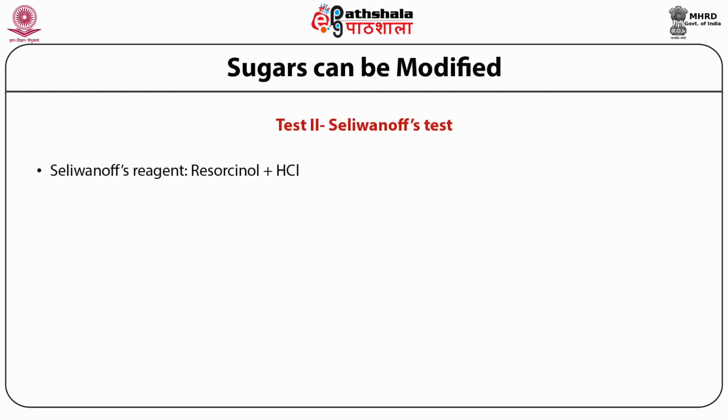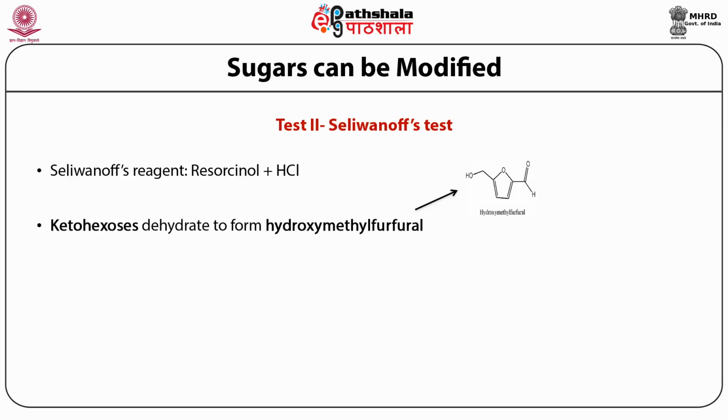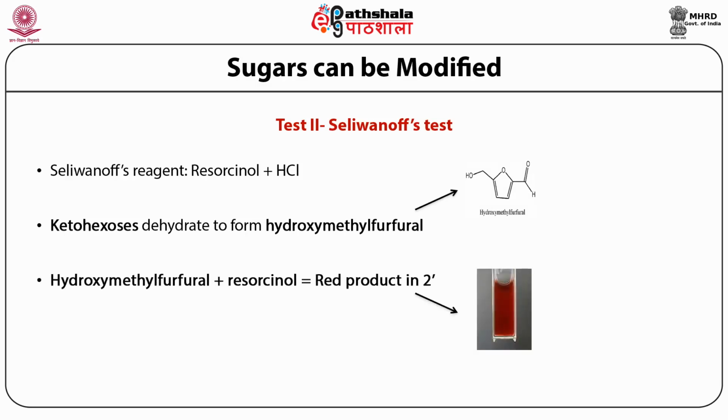There is a second test which is called the Selivanoff's test, which is used to distinguish a ketohexose from an aldohexose. So Selivanoff reagent contains resorcinol plus hydrochloric acid. So if your sugar solution has a ketohexose, it will be dehydrated to form hydroxymethyl furfural.